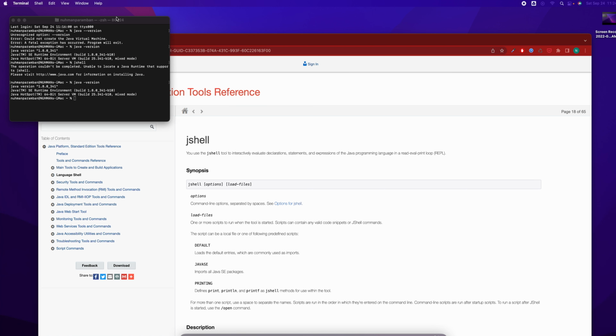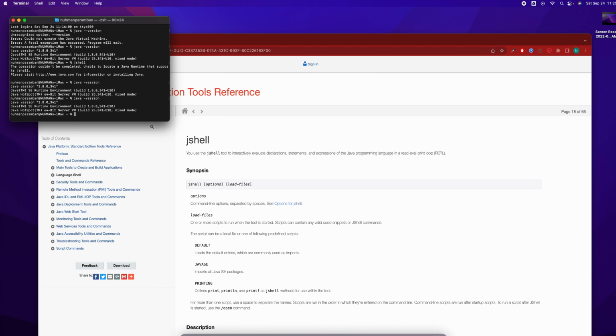I already have a JDK, but the version is old. I just installed one version, but after that I found out it's Java version 1.8, so we need to change that.